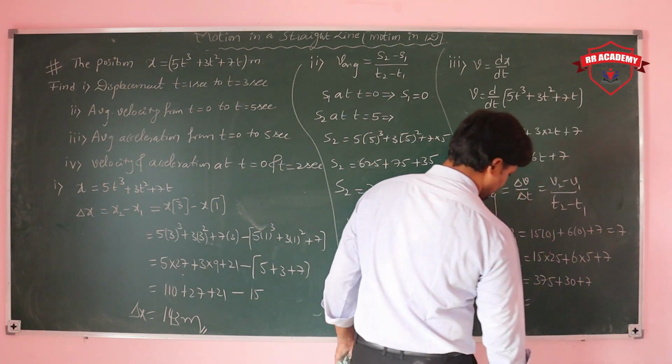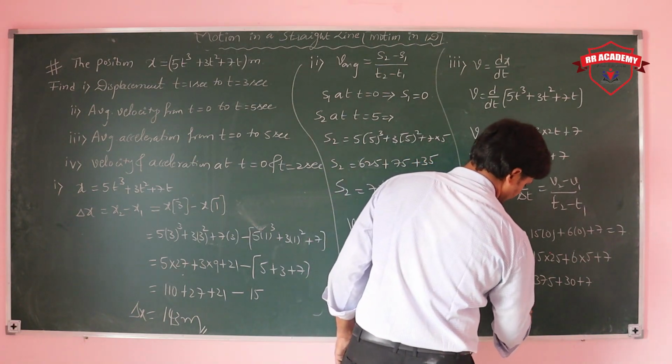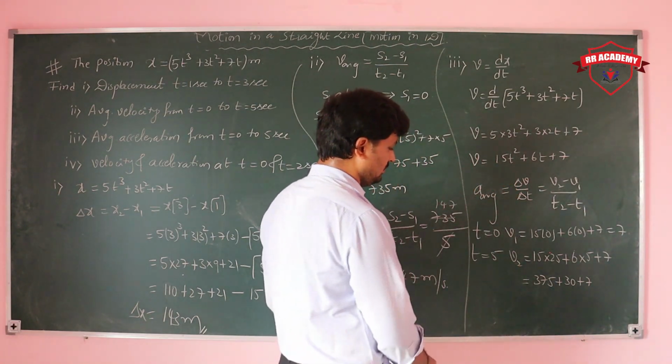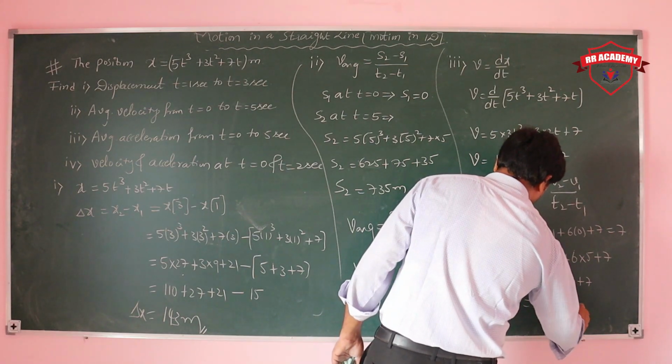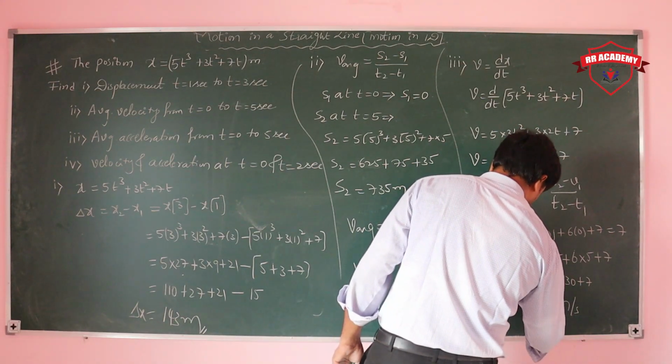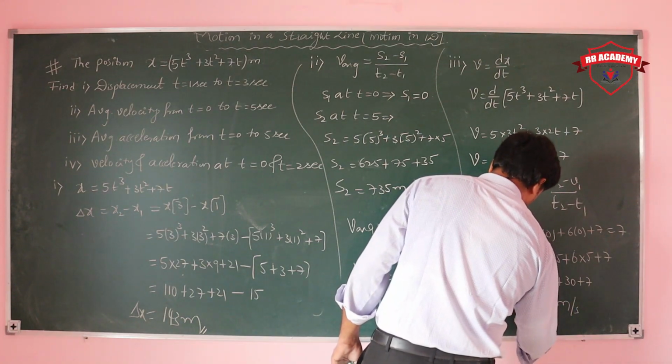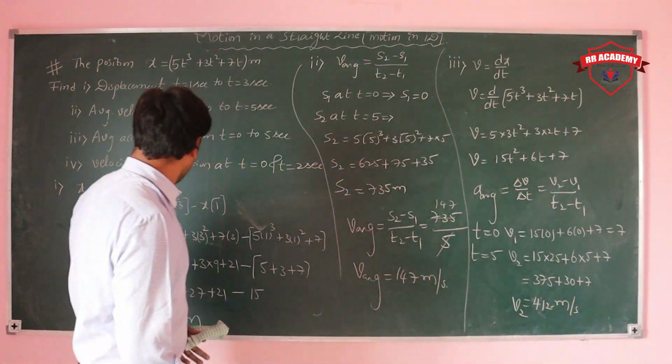So the total value goes to 412. The velocity at that particular point is 412 meter per second.